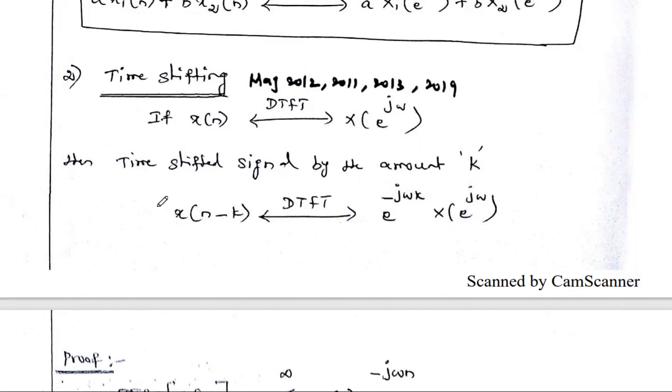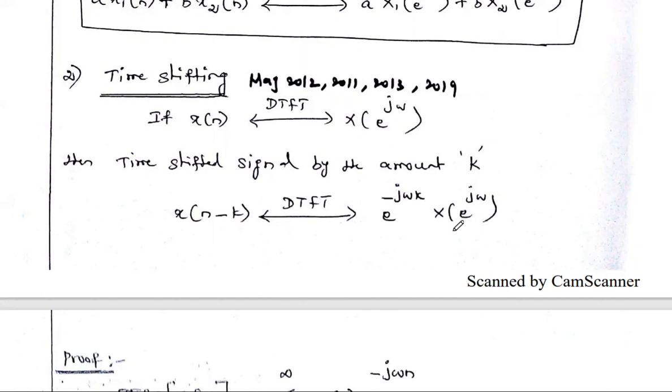We studied time shifting, time advancing and time delaying as operations on the signal in the first unit, where we solved so many problems. If you want to study them, check the operations on the signal in the playlist, where we solved 4 to 5 problems. So the time shifted signal by the amount k can be written as x of n minus k. The DTFT of this time shifted signal x of n minus k is X of e power j omega multiplied with one term, e power minus j omega k, where k is the amount of shift.